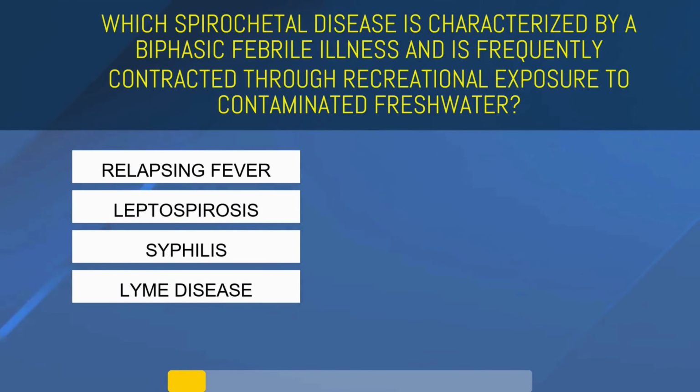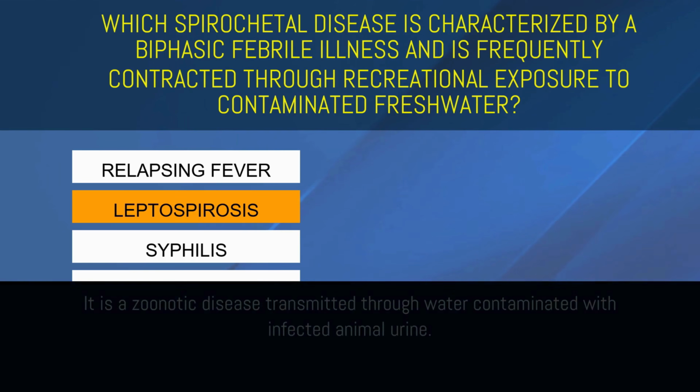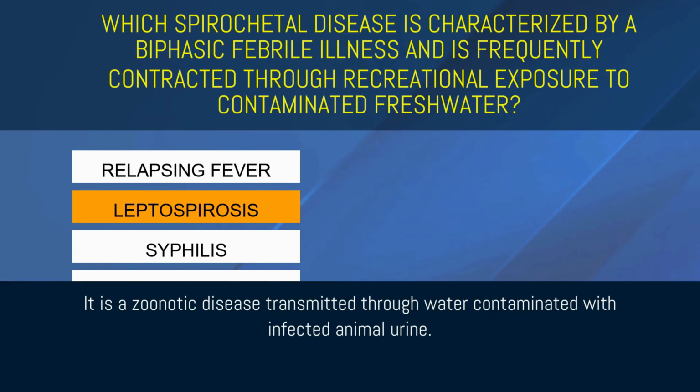Which spirochetal disease is characterized by a biphasic febrile illness and is frequently contracted through recreational exposure to contaminated freshwater? Relapsing fever, leptospirosis, syphilis, or Lyme disease? Leptospirosis. It is a zoonotic disease transmitted through water contaminated with infected animal urine.